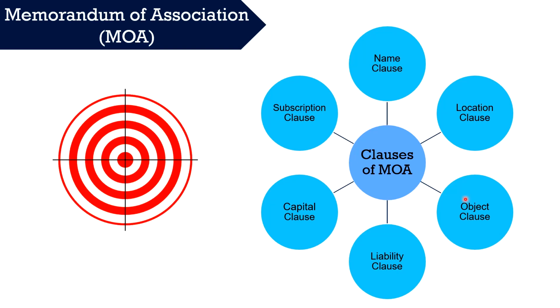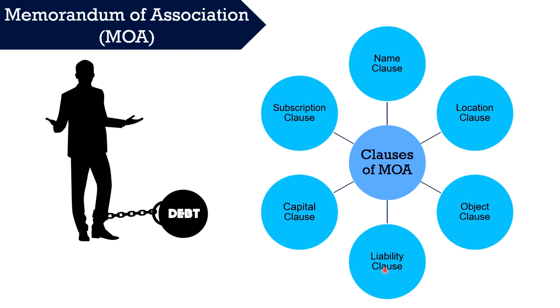Next is the object clause. It is the most important clause of the memorandum. It contains the object for which the proposed company is set up. It also contains any matter considered relevant in furtherance of these objects. Here a point to be noted is that a company is allowed to pursue the objects stated in the object clause of the memorandum, and any act beyond that is considered ultra vires the company and hence considered void.